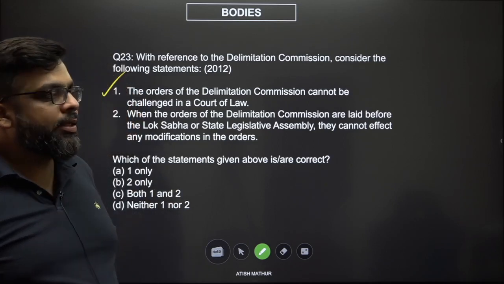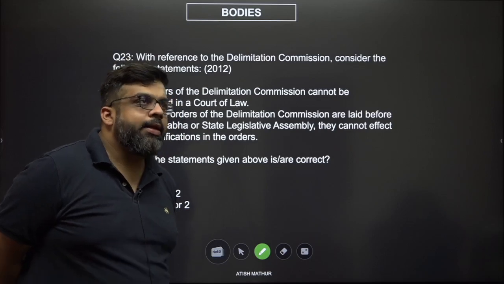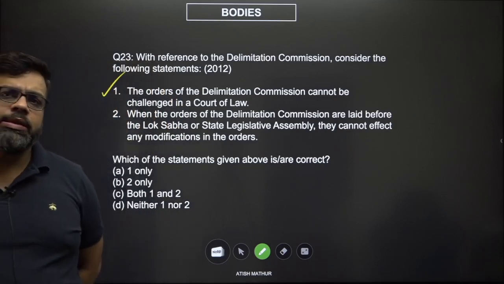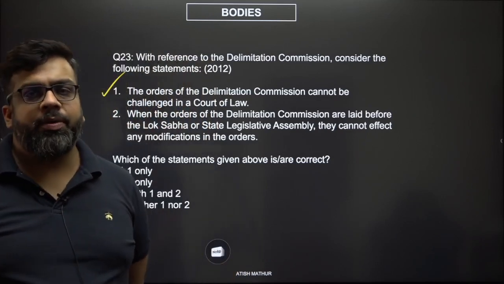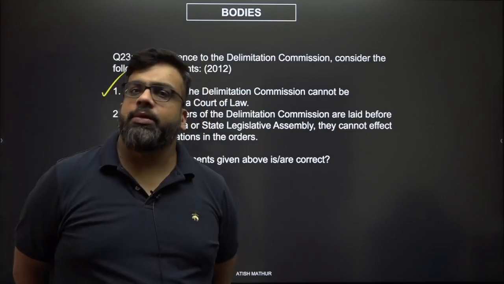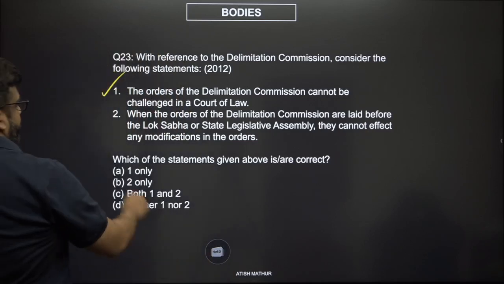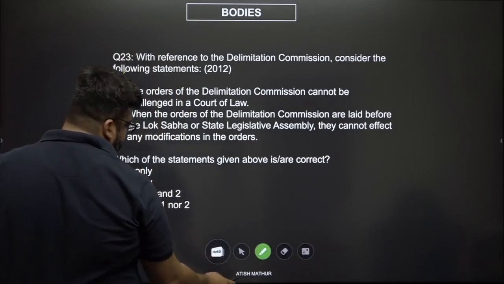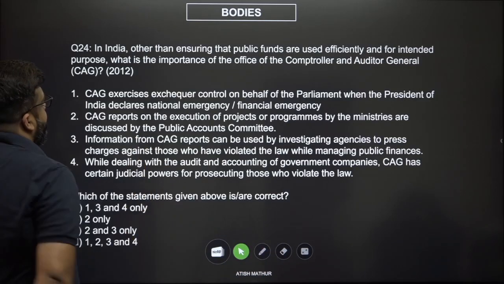If the legislatures could amend the orders of the Delimitation Commission, then you would make sure that the constituencies are drawn in a certain way that each constituency has a majority voting population that will vote the party back in power in the next elections. So both of the options are actually correct. The answer should be C, a simple devil's advocate theory and separation of powers.